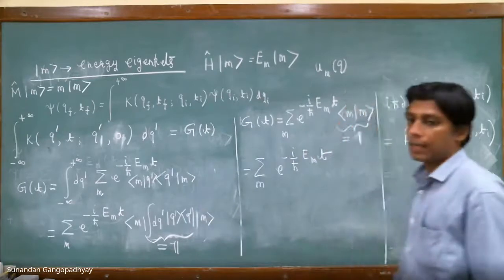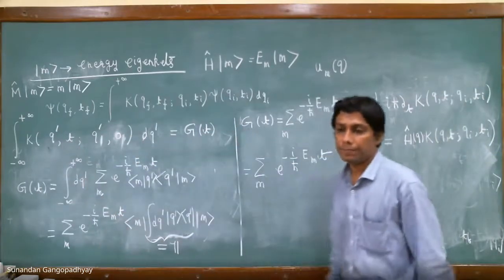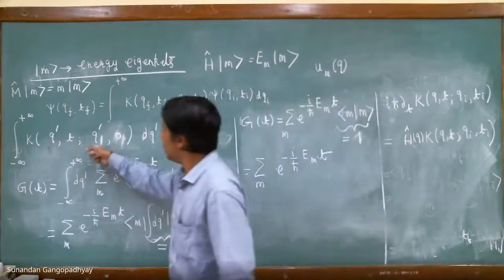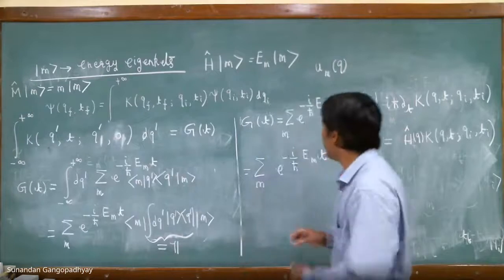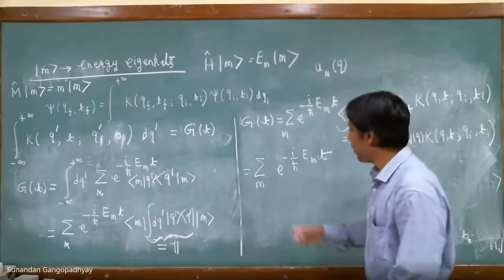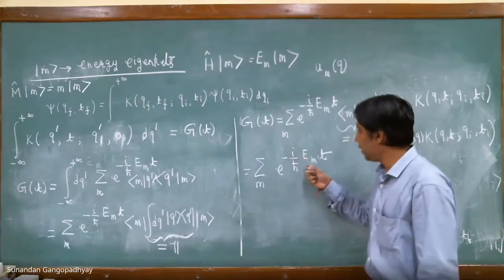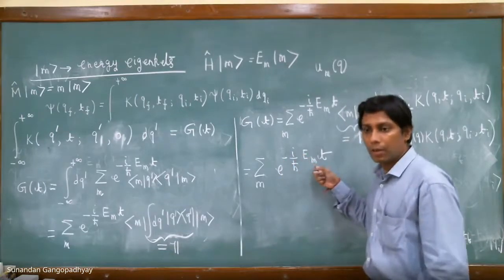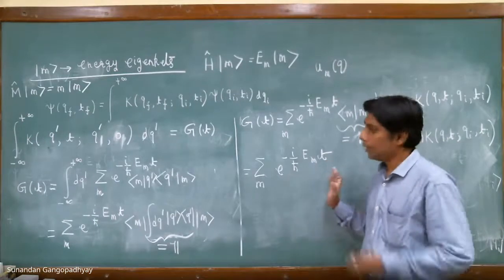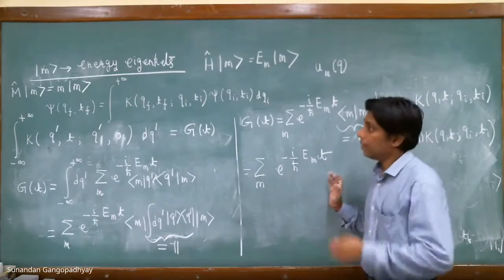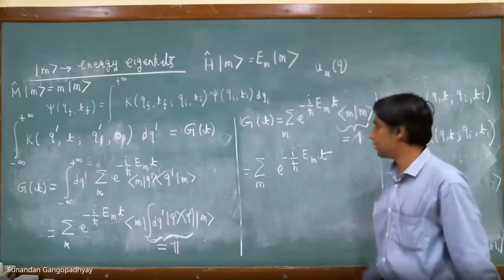So we have a nice result for this space integral of the propagator, where these positions are the same. If you integrate over that position, what you get is a function of time, and that function of time is nothing but the summation over n of e to the power minus i by h bar, the energy eigenvalues En of the Hamiltonian operator, times time t. So this is a very nice property when you integrate the propagator over all space.